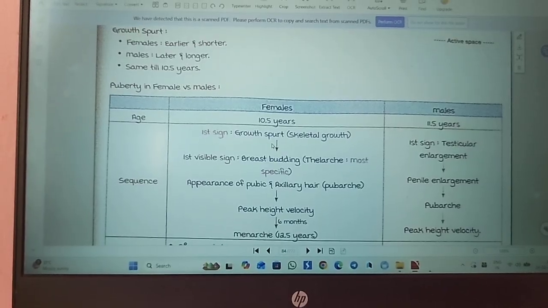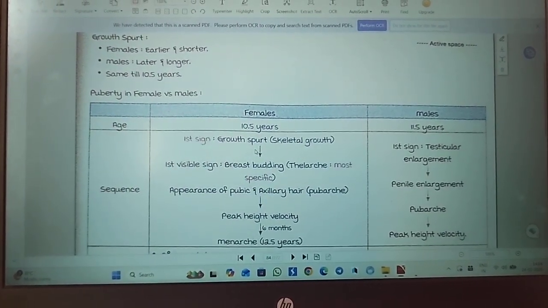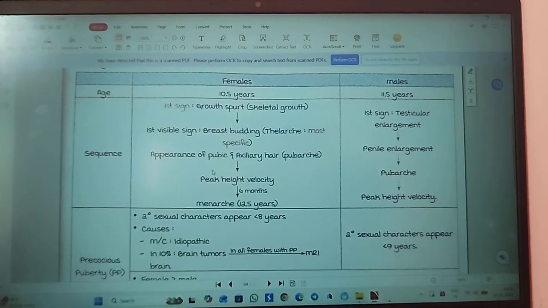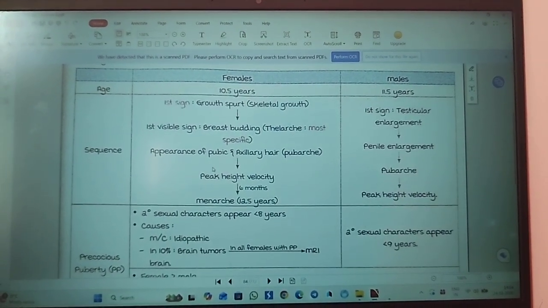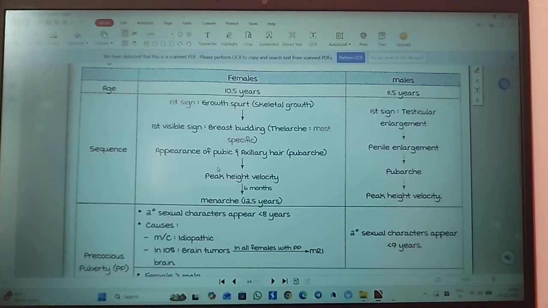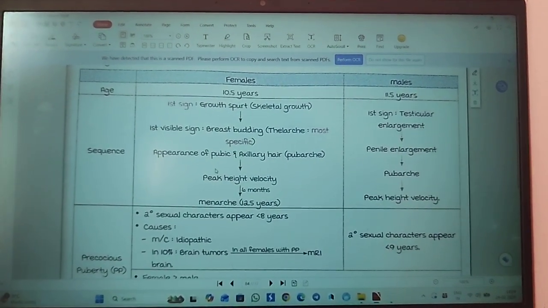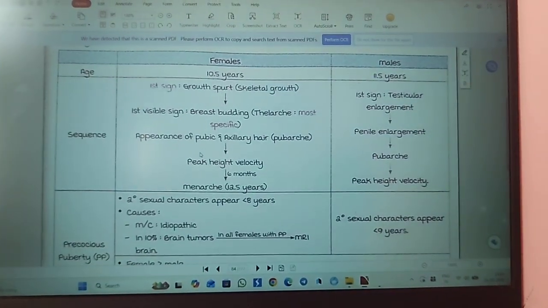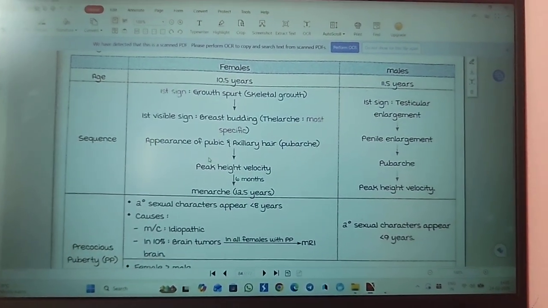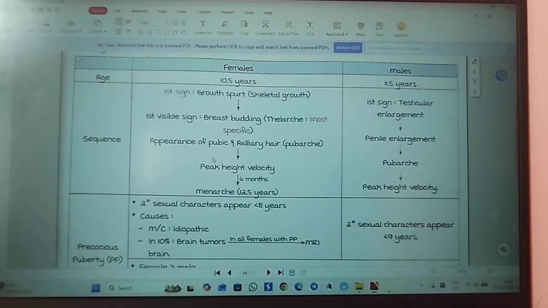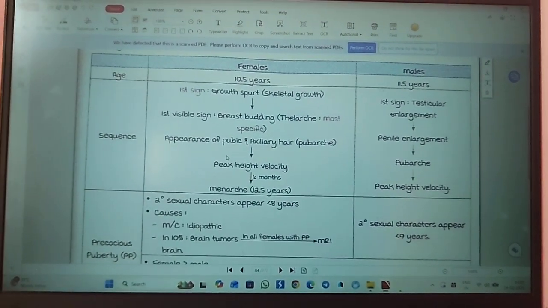Okay, and after that peak height velocity. Then there will be a peak height velocity, and by 6 months, at 12.5 years, the female will attain menarche. Menarche means the first menses, and this menarche occurs at the later stages of puberty, at around 10 to 16 years. The median age is 12.5 years or 12.8 years.